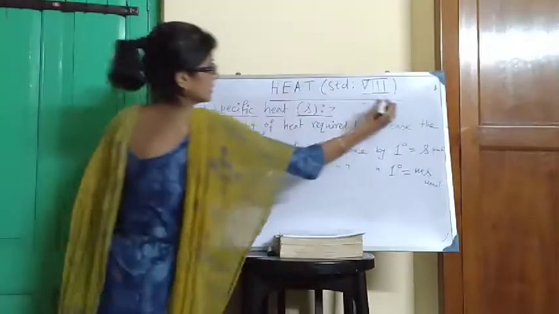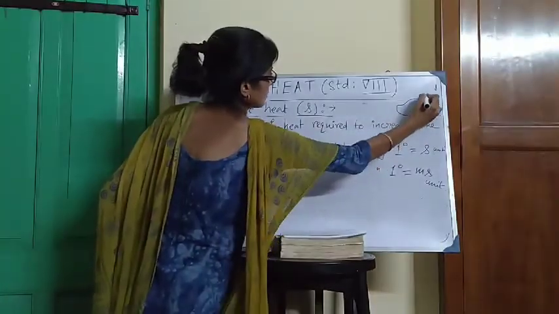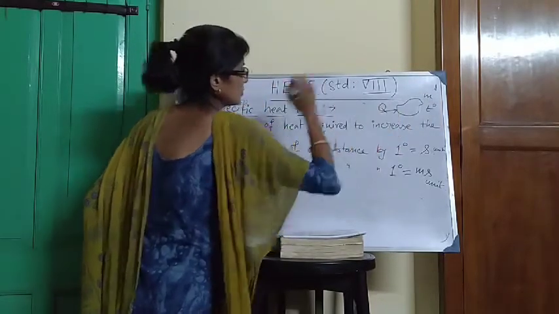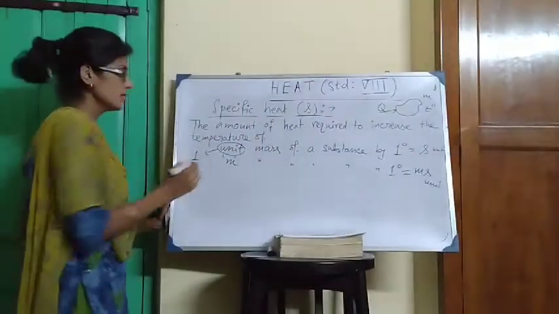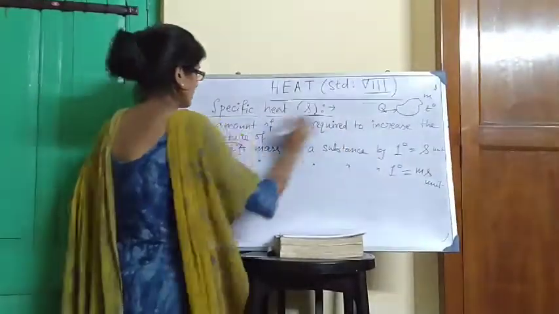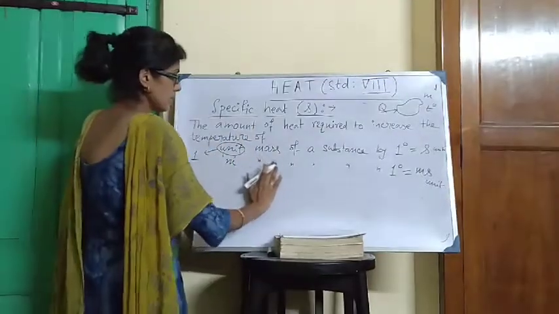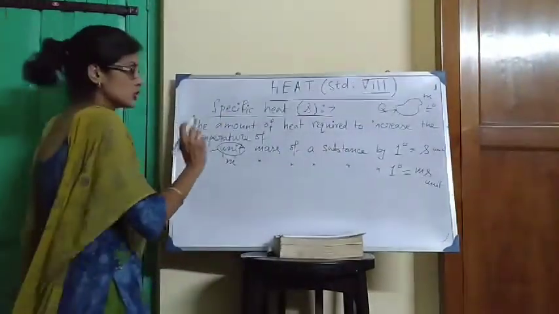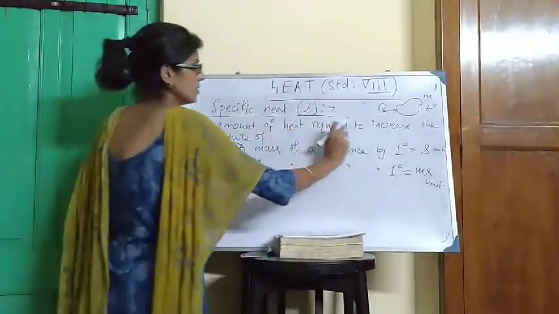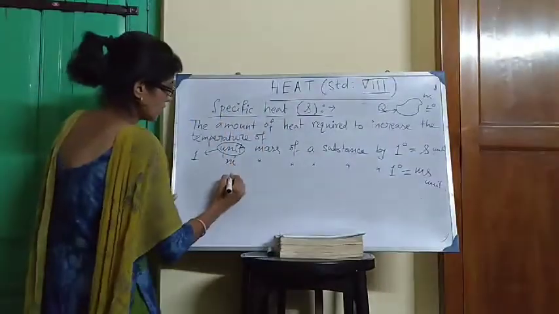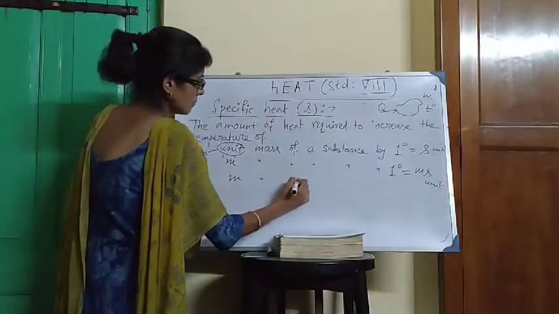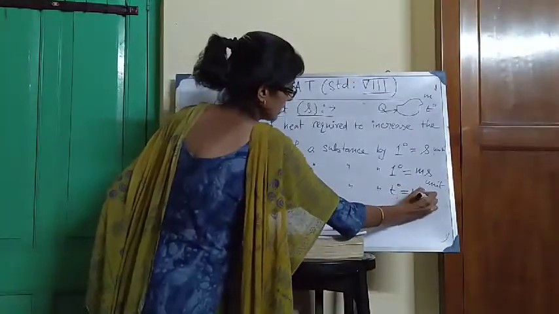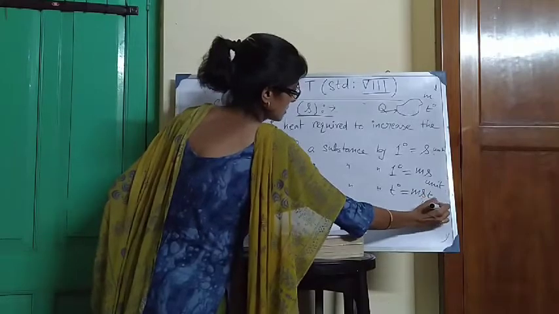Okay, we are drawing the diagram again. Mass of the body M, increase in temperature T due to the application of heat Q. So the amount of heat required to increase the temperature of M mass of a substance by 1 degree is ms unit. Increase in temperature is T degree. So the amount of heat required to increase the temperature of M mass of a substance by T degree is equal to MST unit.